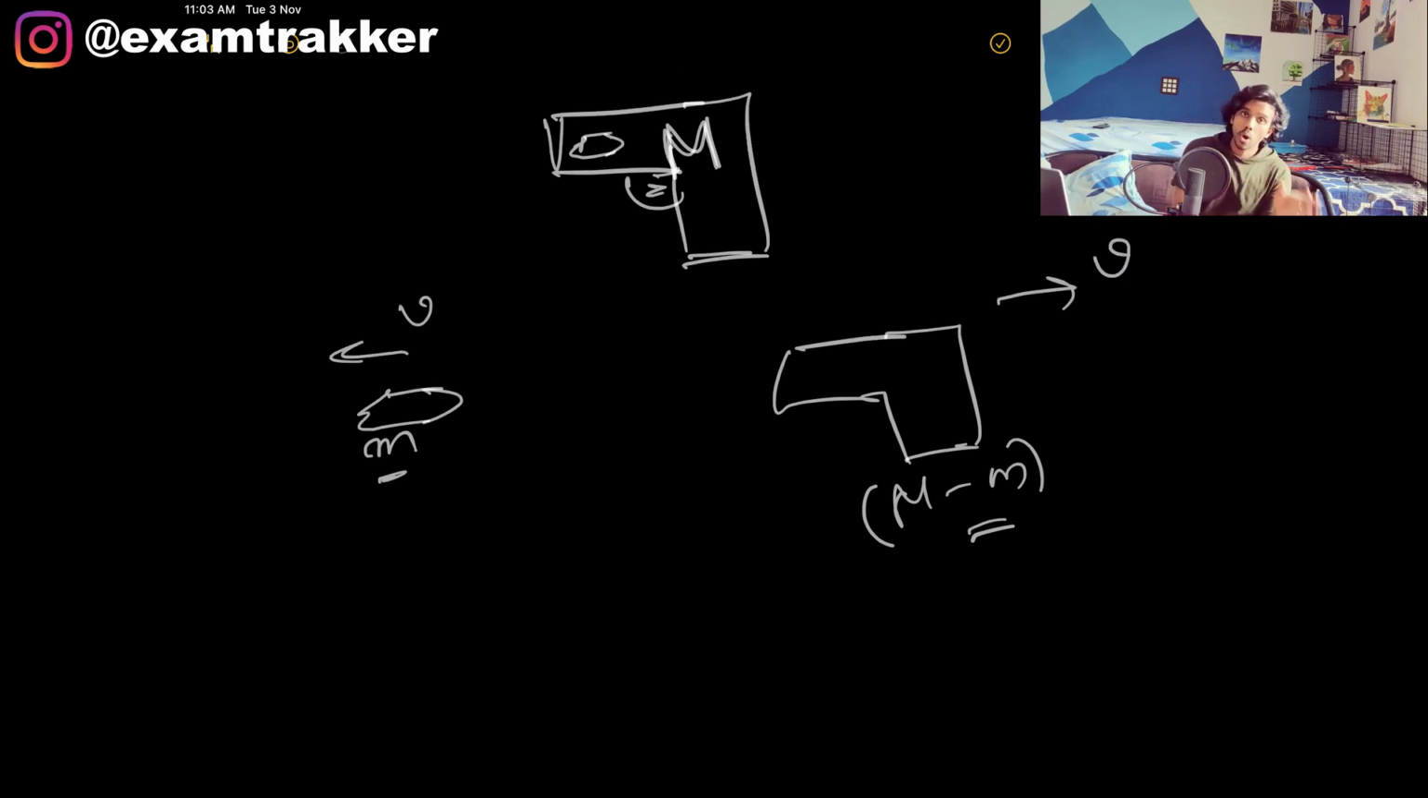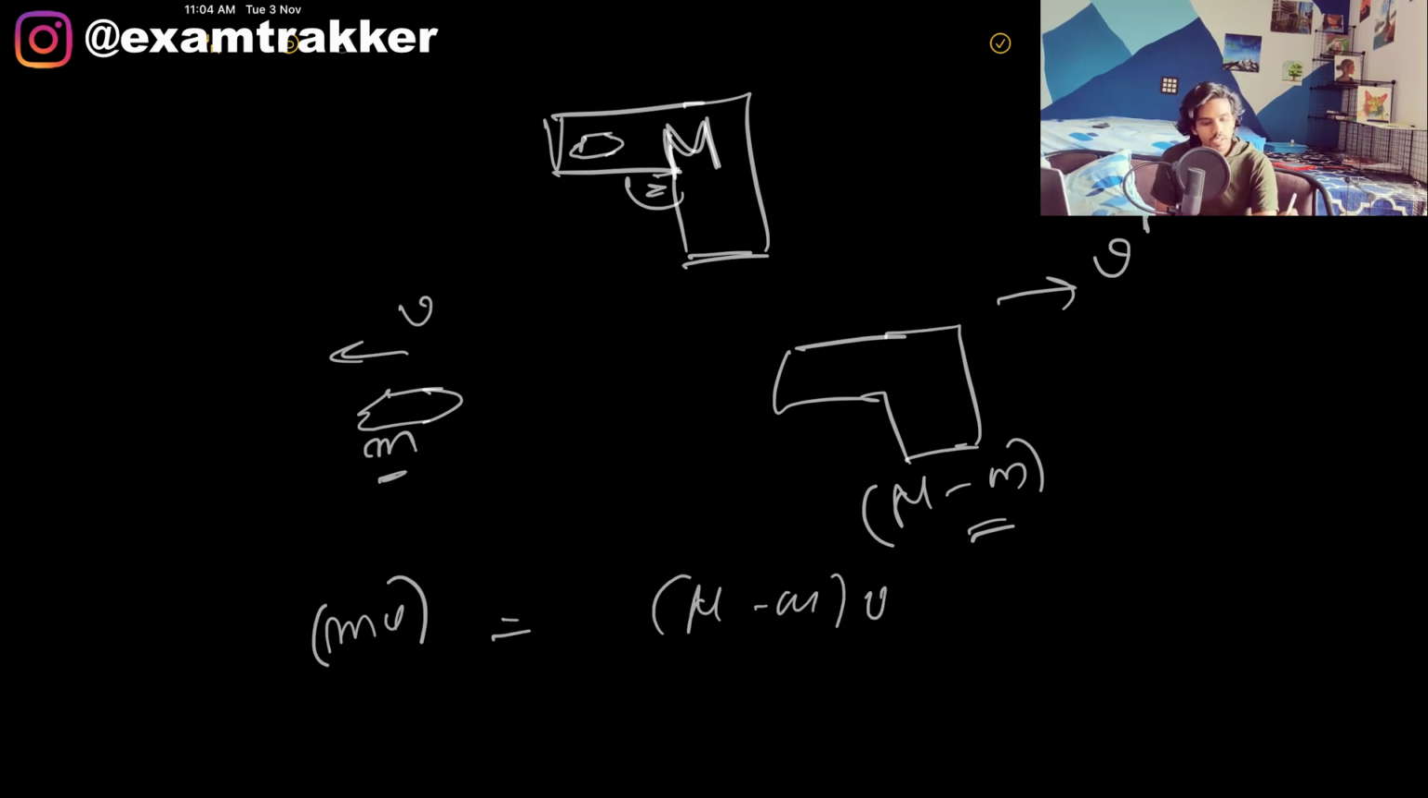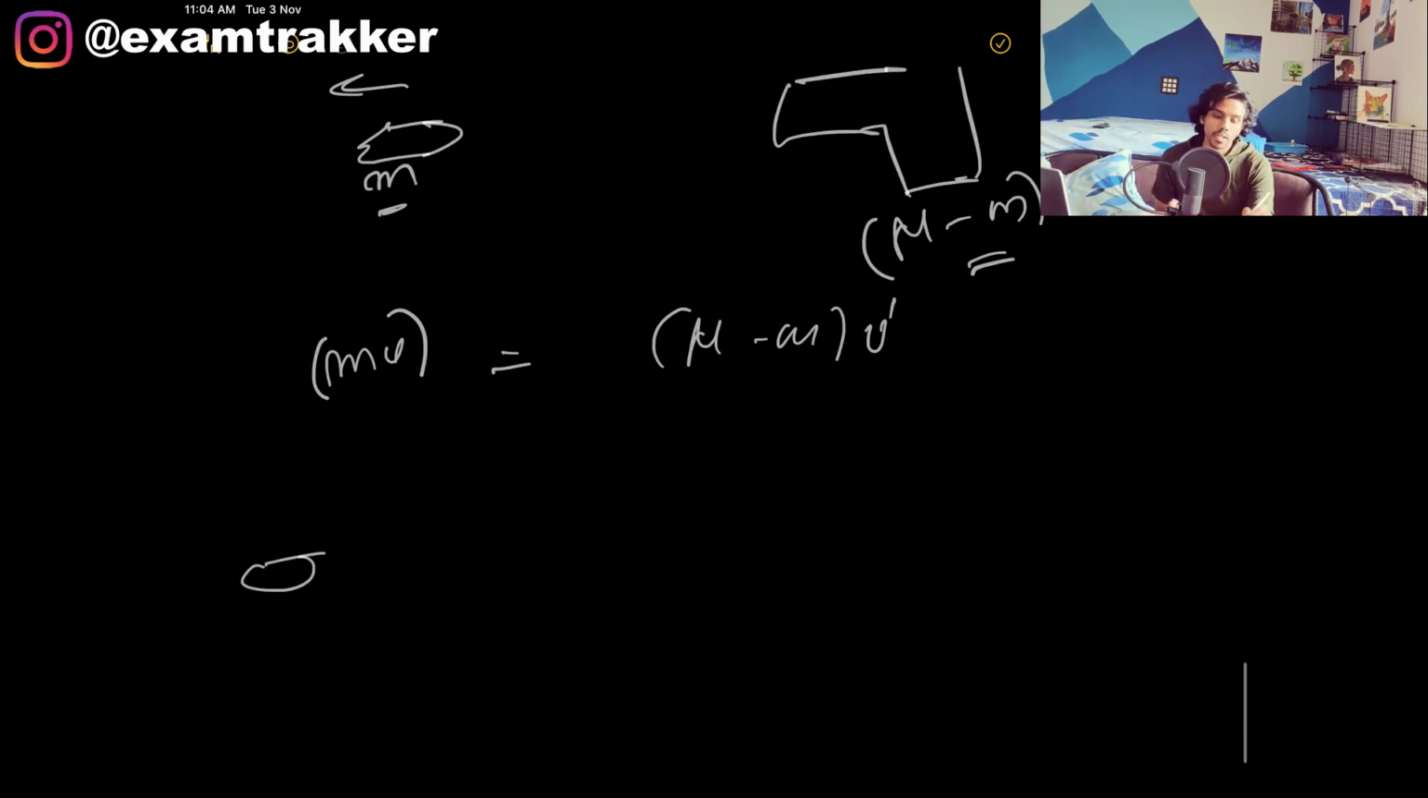You must know already how to conserve the momentum. You can simply write m v equals M minus m into, let's just call it v dash, out of one bullet firing. Now let's just imagine the first bullet has gone.